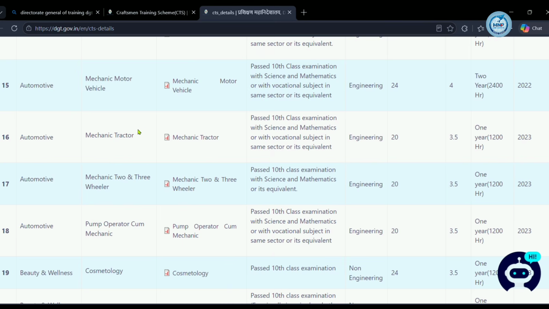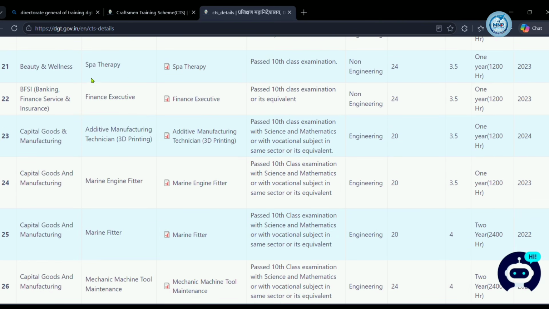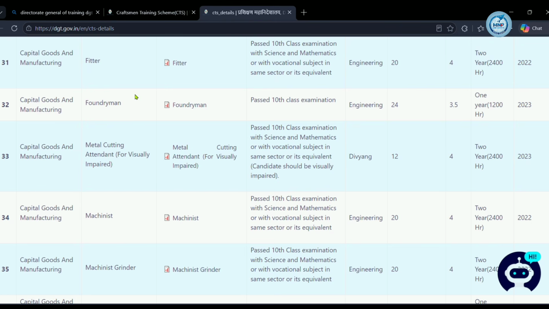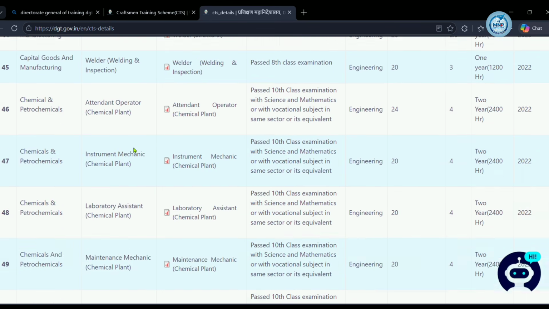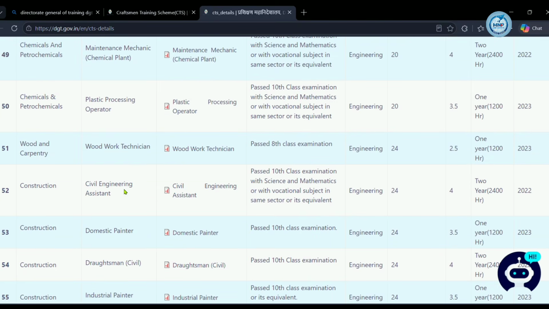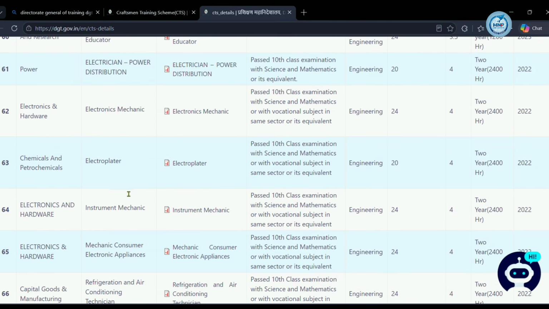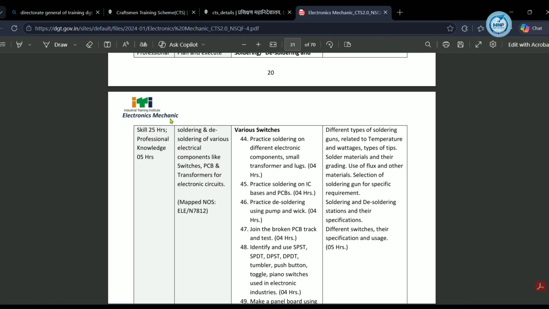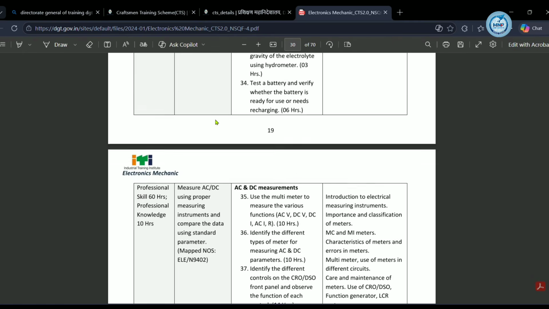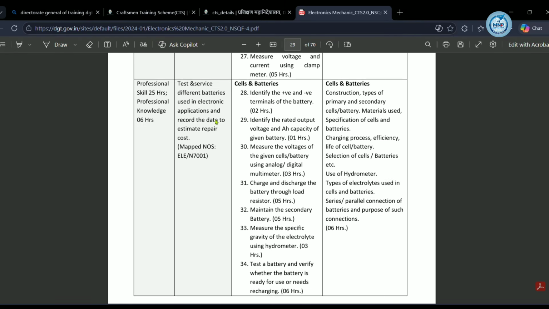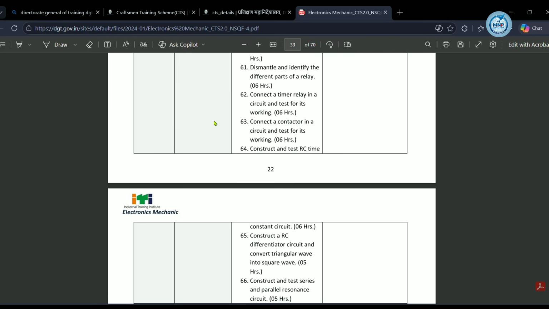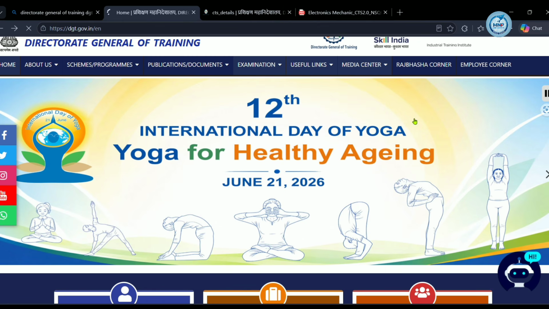After clicking on this website you can access a lot of trades: electronics mechanic, radio mechanic, tractor mechanic, motor vehicle, diesel, lot of ITI trades. So here it is, electronics mechanic, my trade syllabus. From here download the syllabus. This is the official syllabus only, not materials. This is the trade syllabus only. After downloading the syllabus, go back to the main web page.